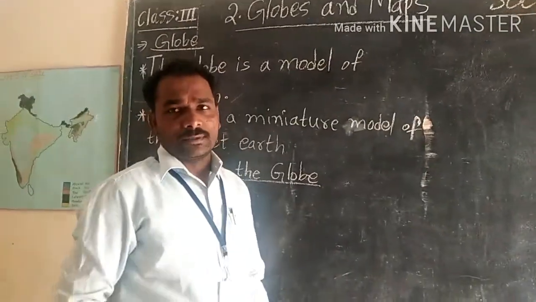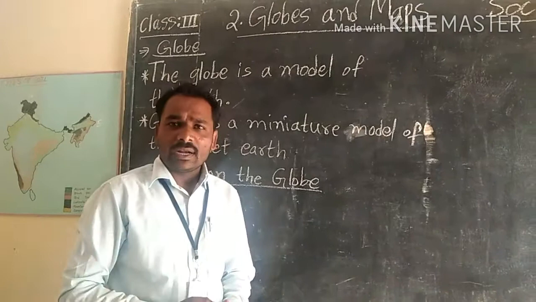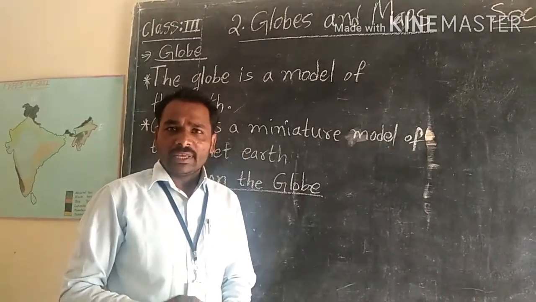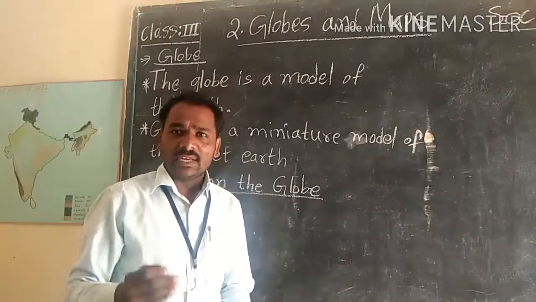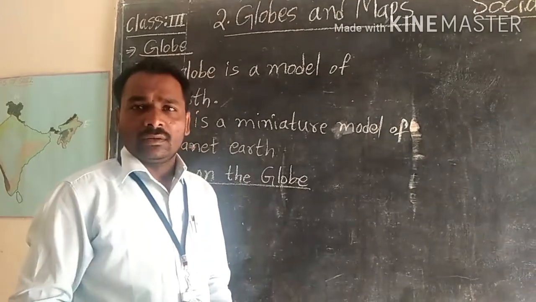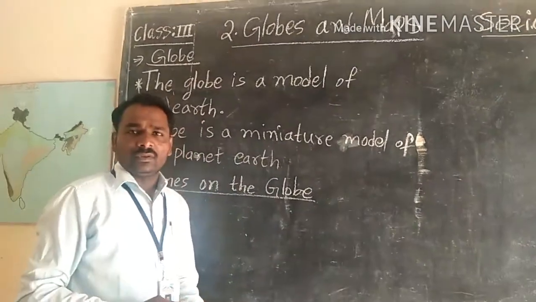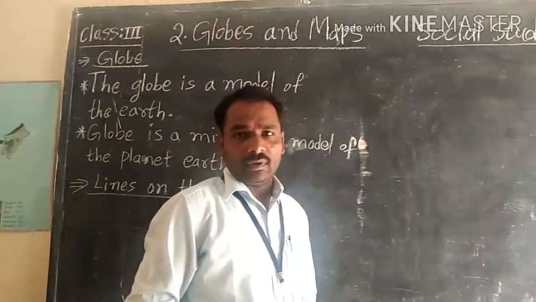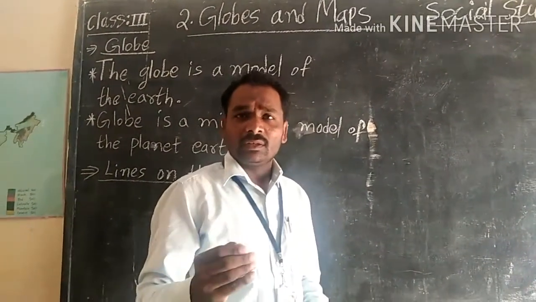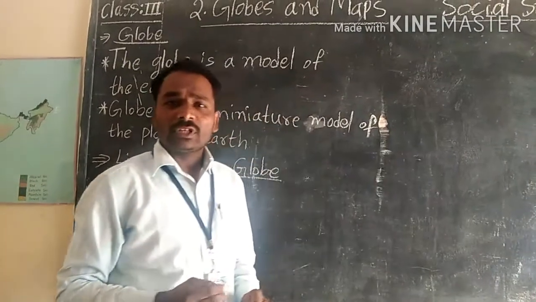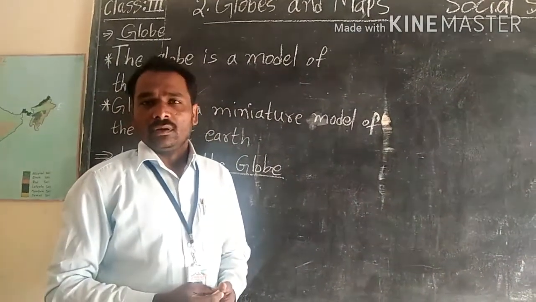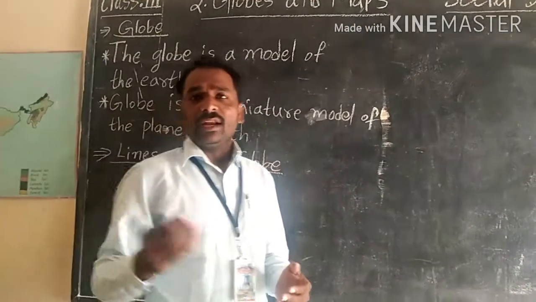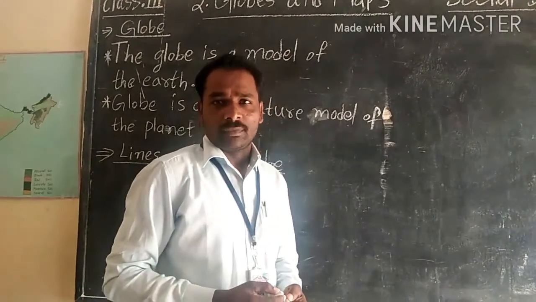Have you ever wondered how the Earth looks from space? It looks like a blue ball, children, because the Earth is covered with 70% water. That's why the Earth looks like a blue ball.